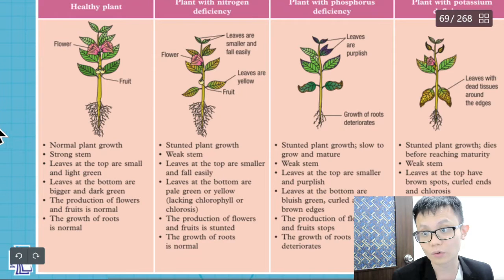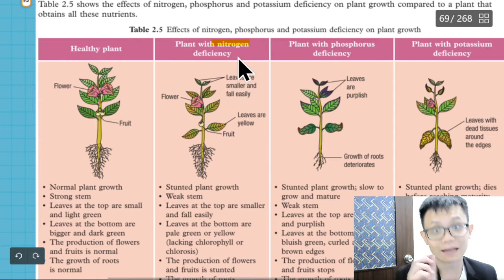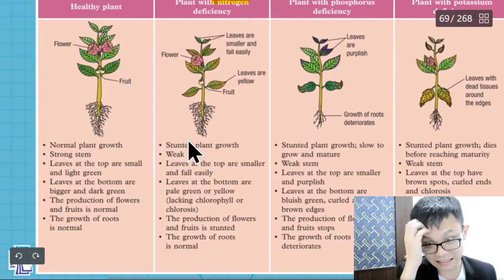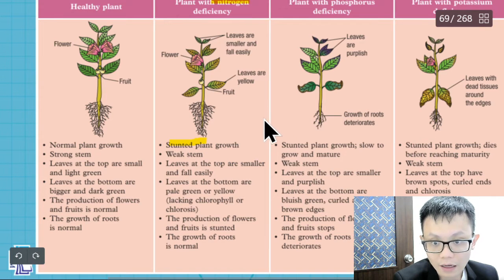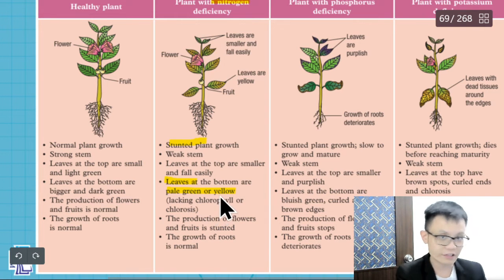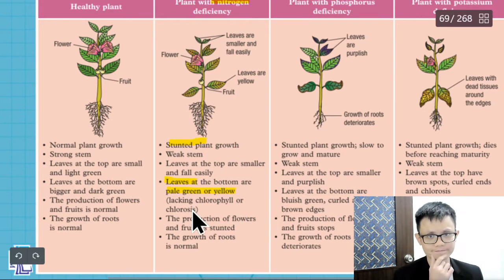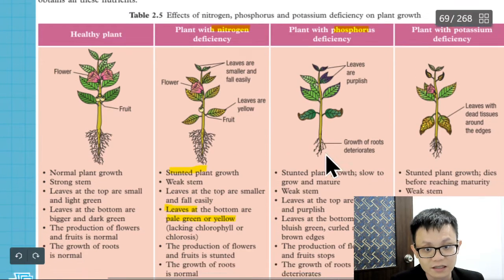So a healthy plant has beautiful leaf, beautiful flower, beautiful root. Now we talk about nitrogen. Lack of nitrogen, what will happen? For 2 marks, what are the observations in lack of nitrogen? Stunted growth, you get 1 mark. Leaf will be pale green or yellow. So if you see the tree leaf is yellow, maybe you can tell yourself this plant doesn't have enough nitrogen, and maybe you should buy some fertilizer with nitrogen in it. So it makes sense. How about phosphorus? Again, here is stunted growth.